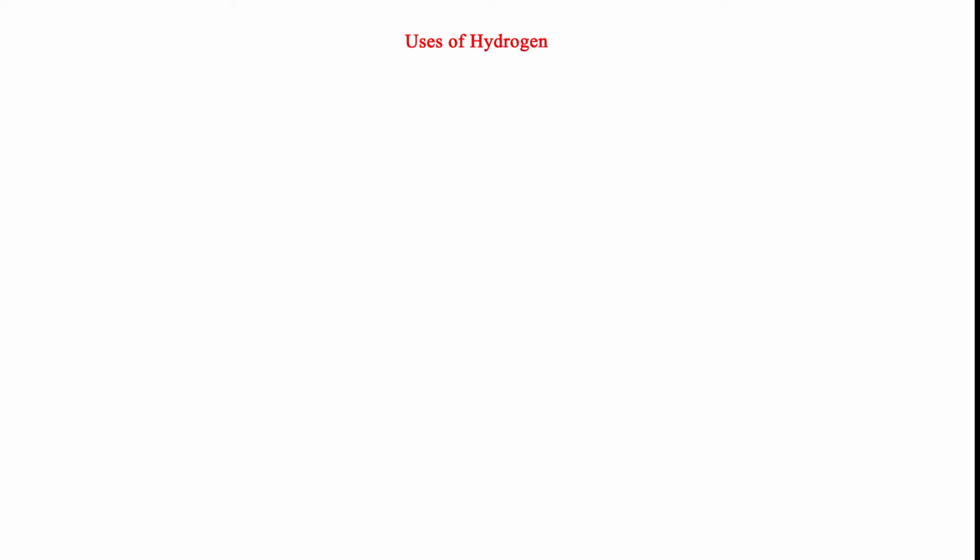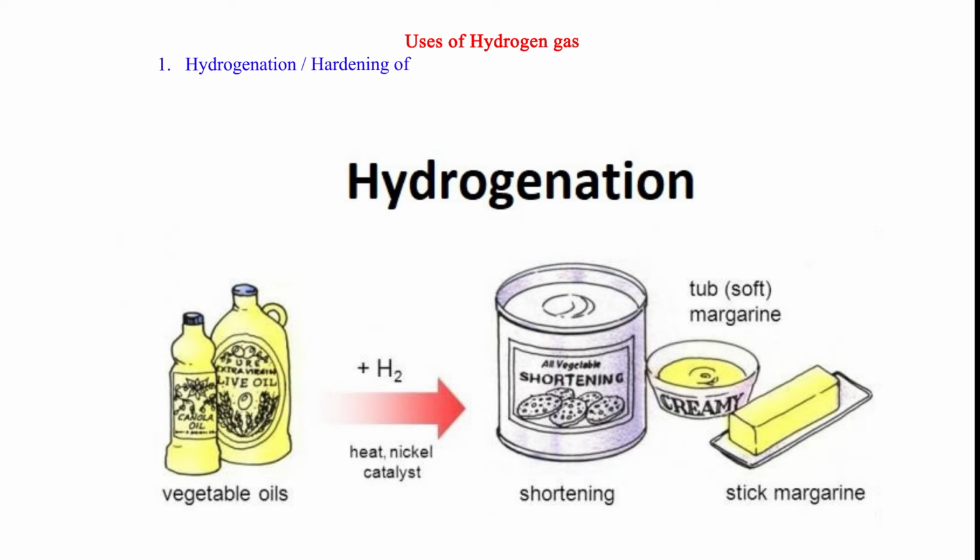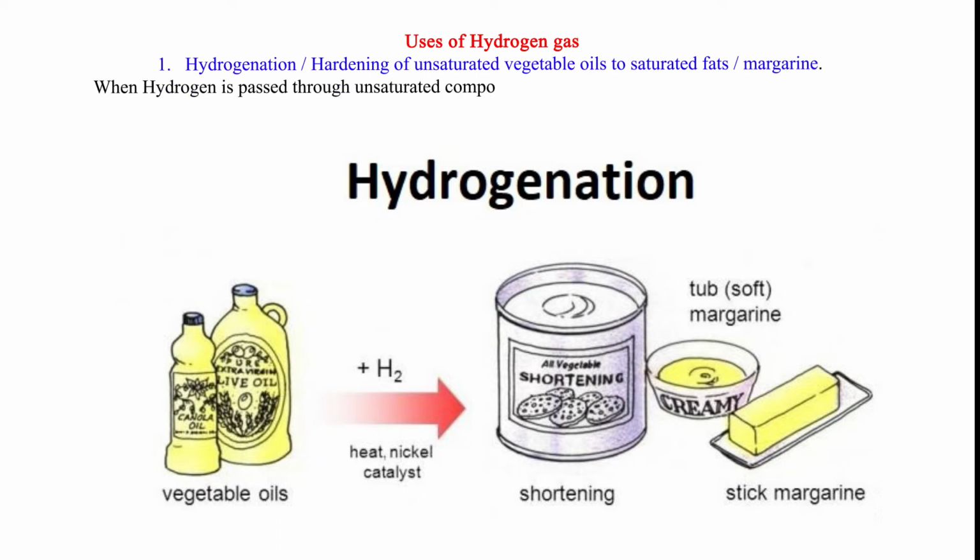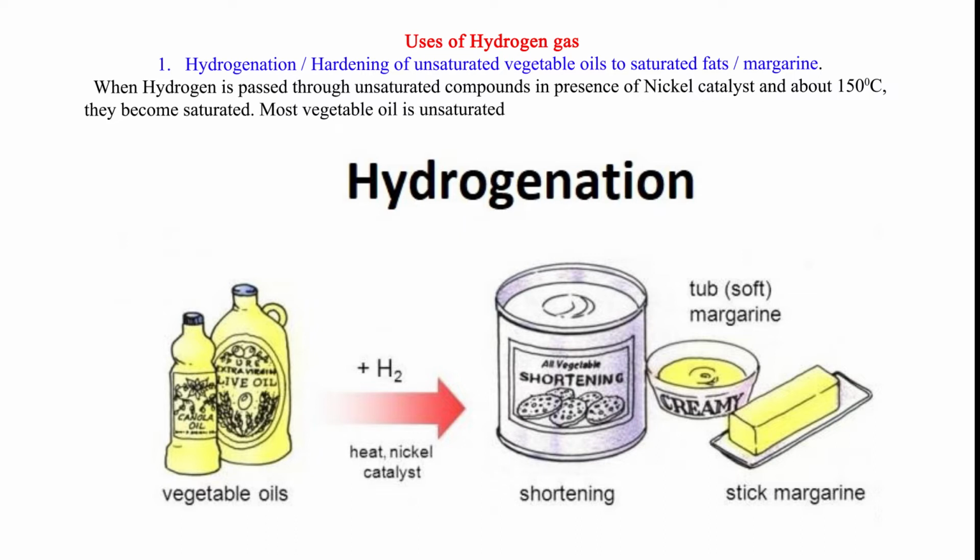Uses of hydrogen gas. 1. Hydrogenation / hardening of unsaturated vegetable oils to saturated fat / margarine. When hydrogen is passed through unsaturated compounds in presence of nickel catalyst and about 150 degrees Celsius, they become saturated. Most vegetable oil is unsaturated liquids at room temperature. They become saturated and hard through hydrogenation.